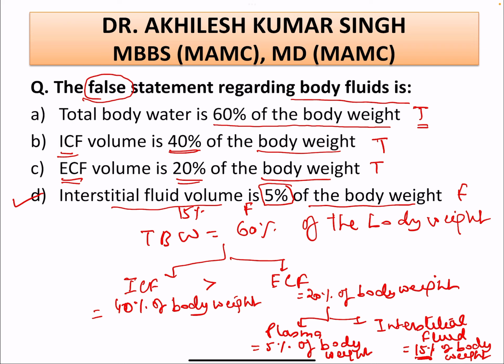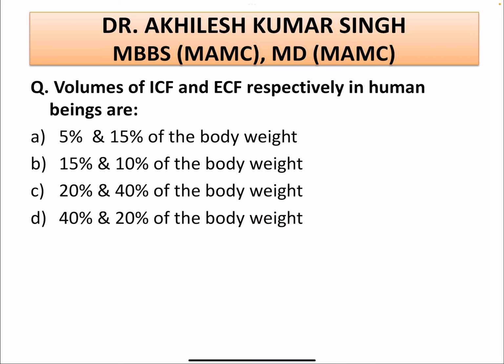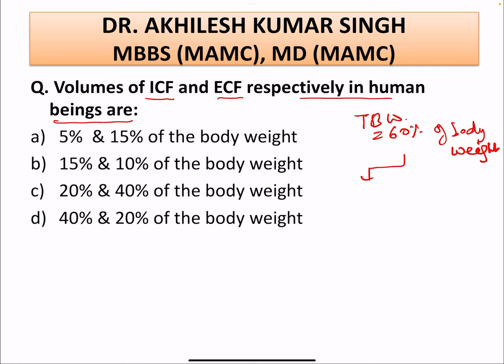Now let us see the second question. The volumes of intracellular fluid and extracellular fluid respectively in human beings are... I told you that the total body water is equal to 60% of the body weight, and this is divided into two compartments.